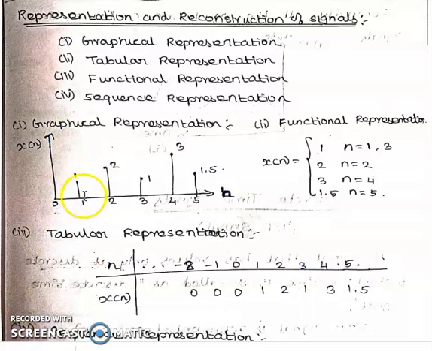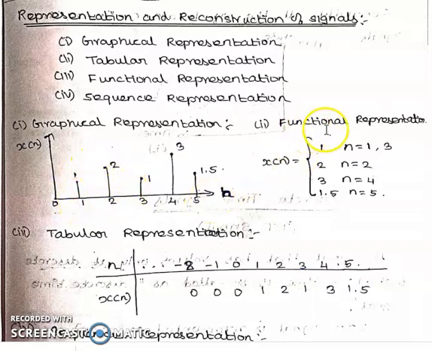Considering the first graph, x-axis is the position of the signal, whereas y-axis gives its amplitude. This is an example of a discrete signal. At 0th position, it doesn't have any amplitude. At 1, it has amplitude 1, that is, in the y-axis the value is 1. At n equal to 2, in the x-axis, it has amplitude equal to 2. Likewise, at n equal to 3, it has amplitude 1. Likewise, we can say in graphical format.